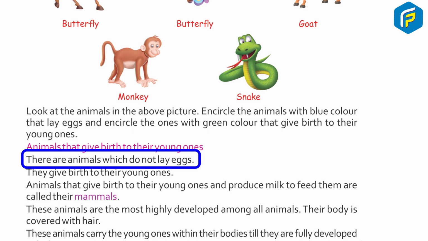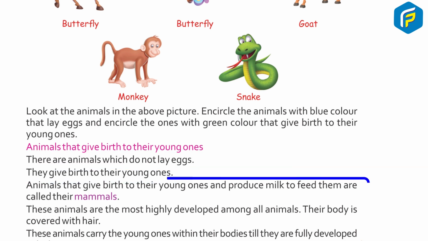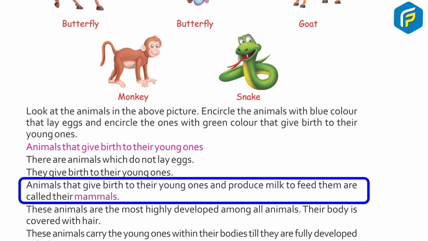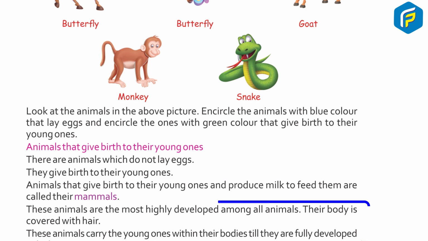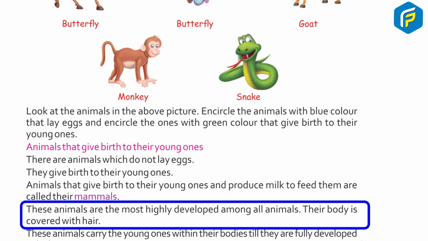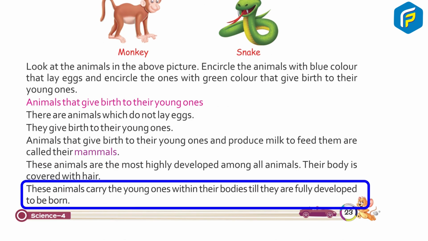Animals that give birth to their young ones. There are animals which do not lay eggs. They give birth to their young ones. Animals that give birth to their young ones and produce milk to feed them are called mammals. These animals are the most highly developed among all animals. Their body is covered with hair. These animals carry the young ones within their bodies till they are fully developed to be born.